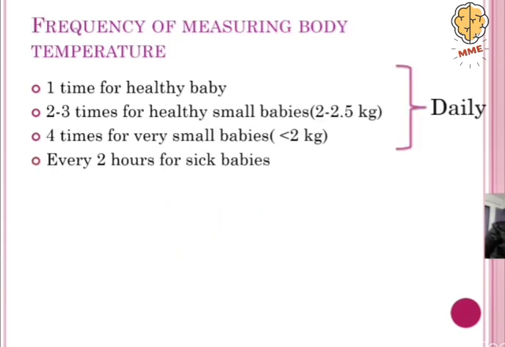So, how frequently are we supposed to examine the temperature of the baby? If it is a healthy baby, we are going to measure it once daily. If it is a healthy but small baby, that is 2 to 2.5 kg weight baby, we are going to measure it 2 to 3 times a day. And if it is a very small baby, less than 2 kgs in weight, then we have to measure it 4 times per day. However, if the baby is sick, then we have to measure it every 2 hours.